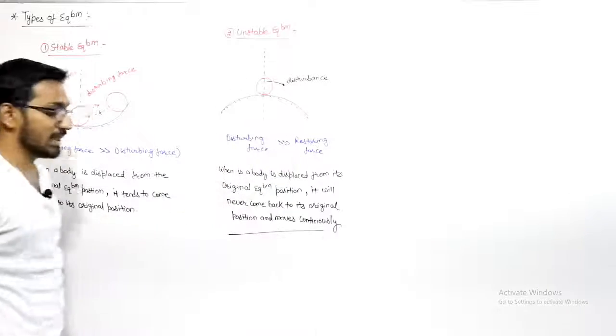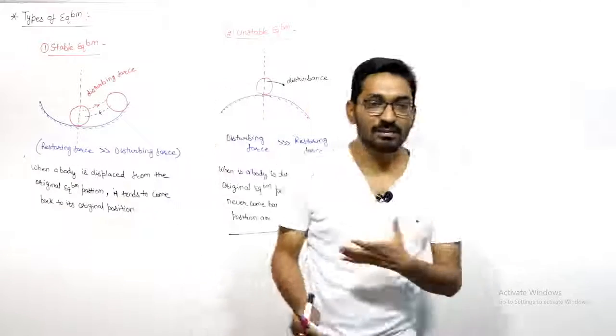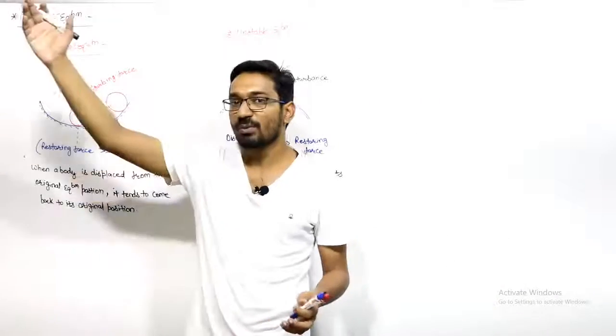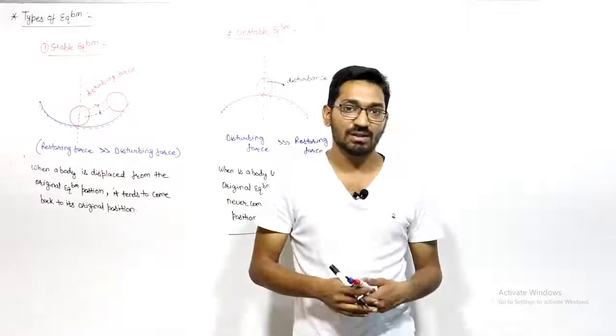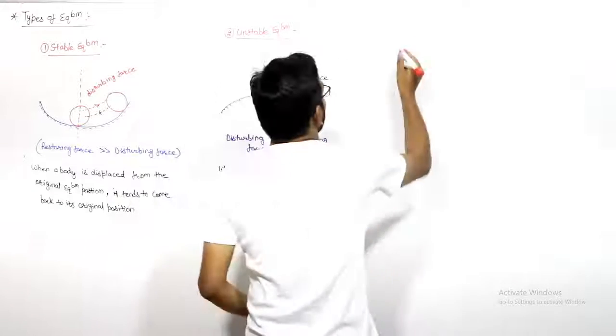This is known as unstable equilibrium. So in any system, if the equilibrium is like that, if you disturb it, it will continuously move and will not come back to its original position. That is known as unstable equilibrium. Third one is neutral equilibrium.